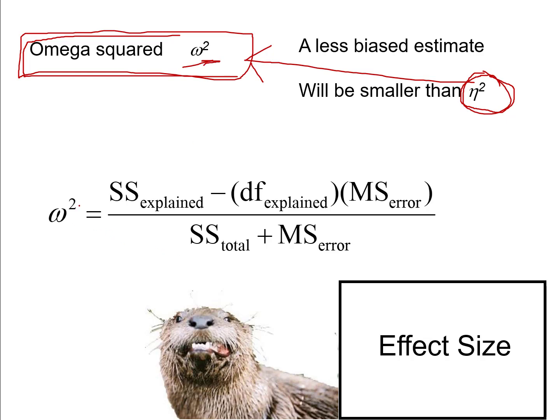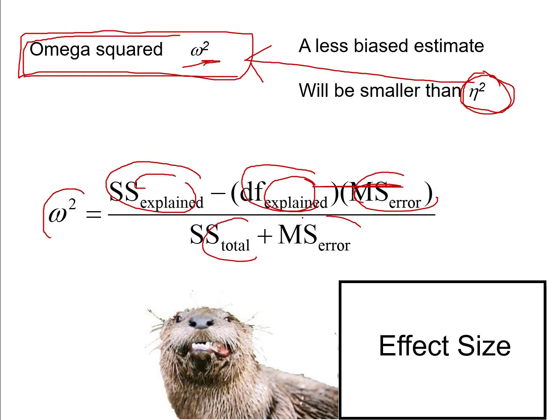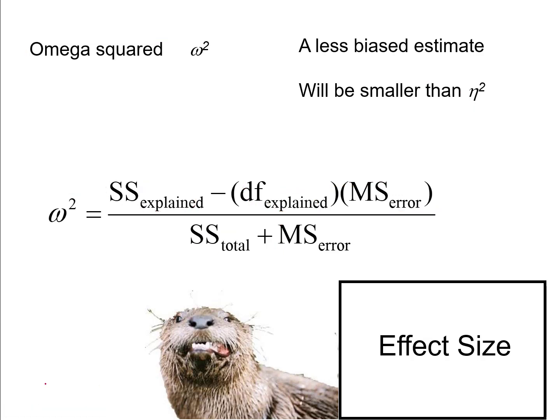And here's the formula for omega squared. It's not something I'm going to ask you to memorize, but you should be able to plug it in and use it if you needed to. So from our ANOVA table, we need to know the sum of squared explained variance, the degrees of freedom for our explained variance, and the mean squared error. We take the sum of squares explained minus the degrees of freedom explained times the mean squared error. And then we divide that by our total sum of squares plus the mean squared error. So these are just values you would pull in from your ANOVA table.